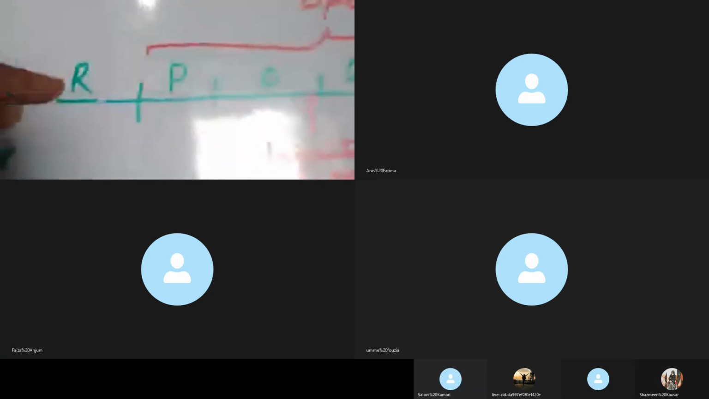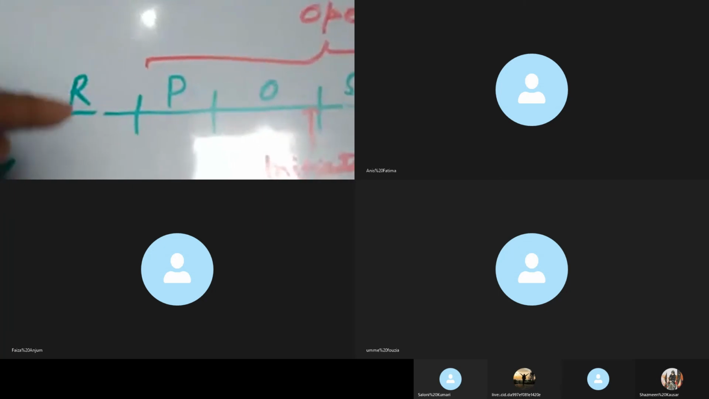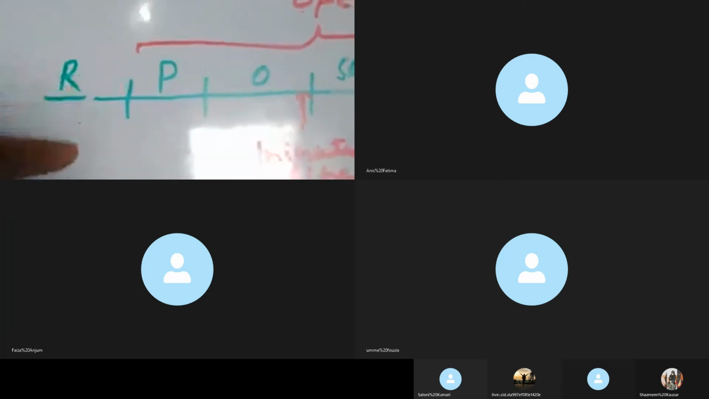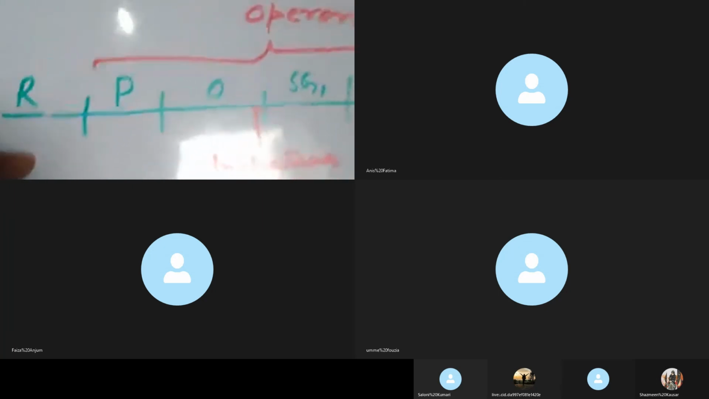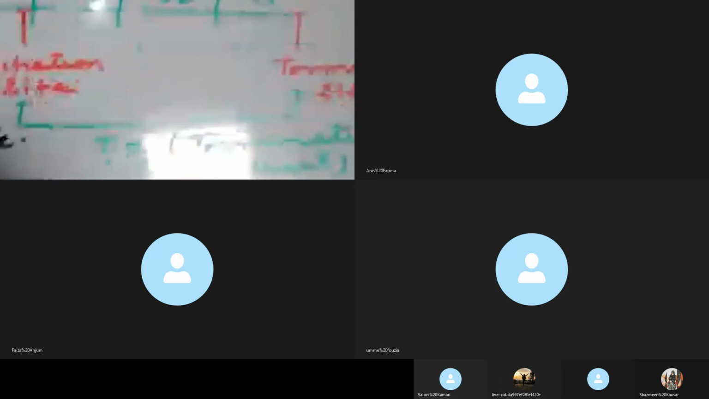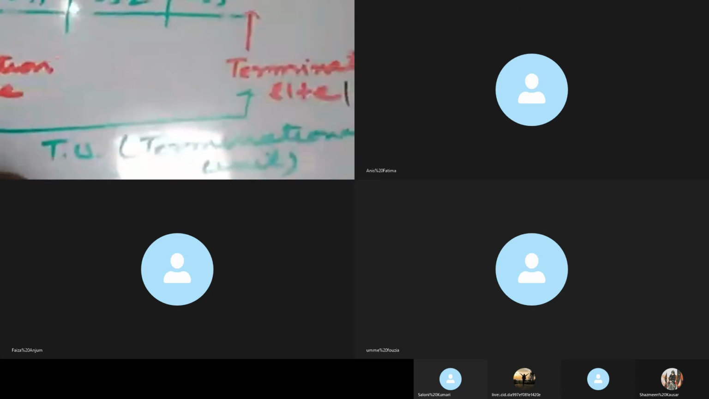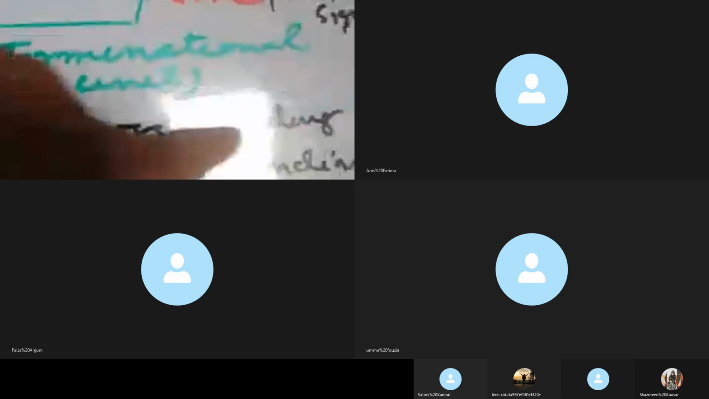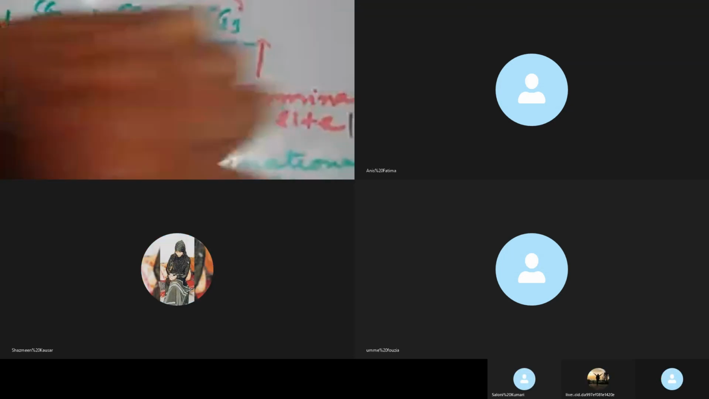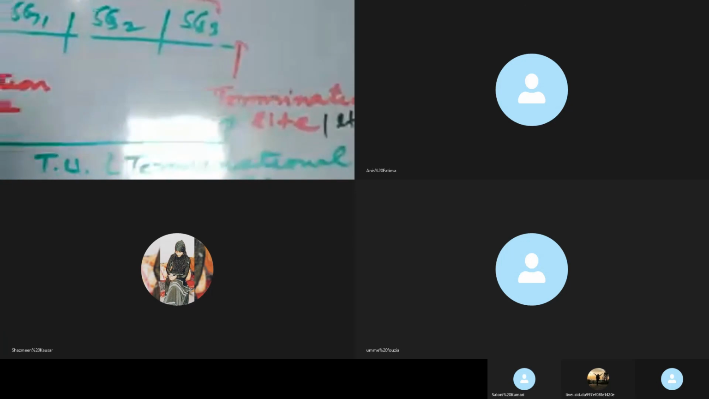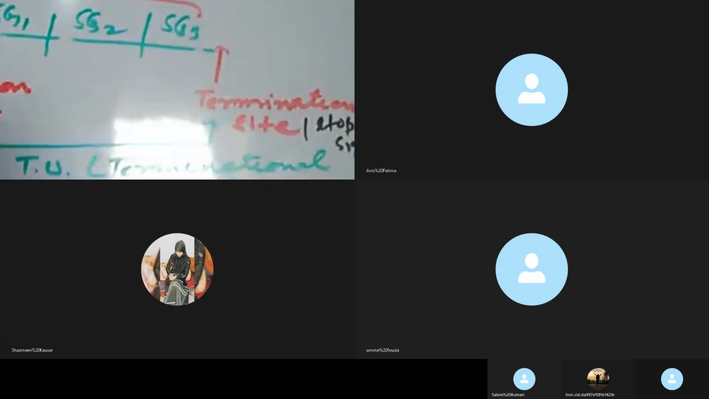This regulator region includes a particular protein, and that protein is known as the repressor protein. What is the function of the regulator? The function of the regulator region is to produce the repressor protein. The regulator gene produces the repressor protein.